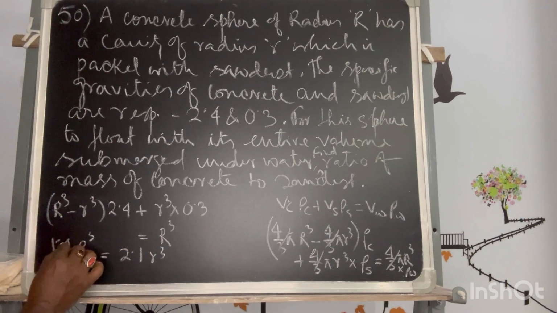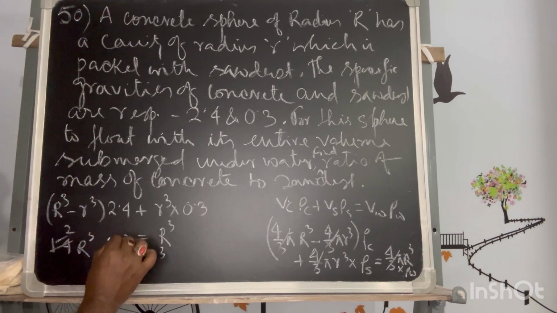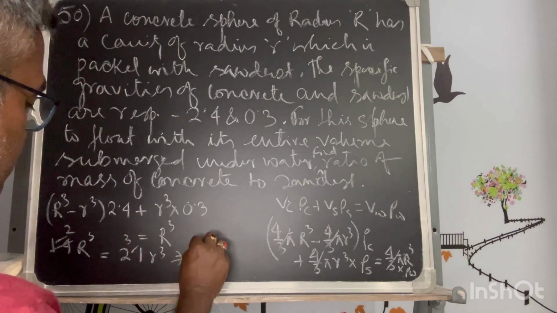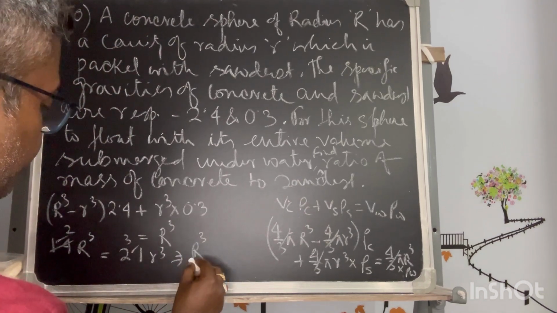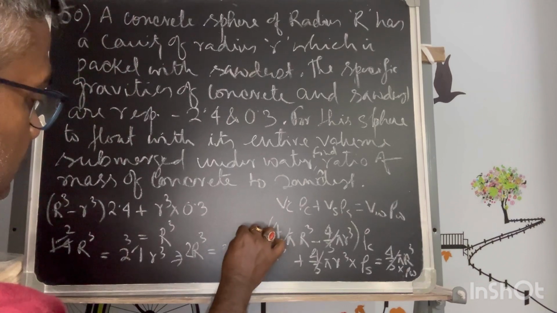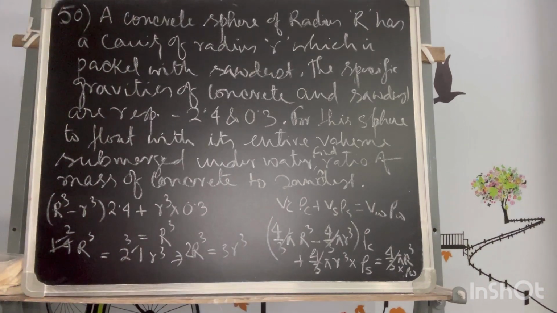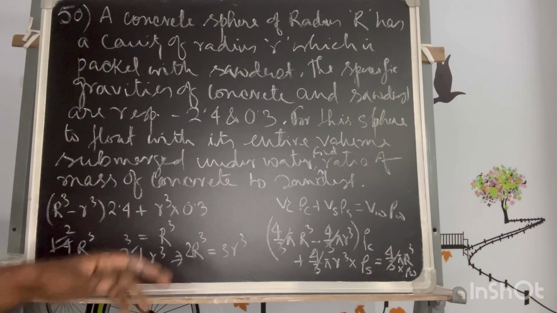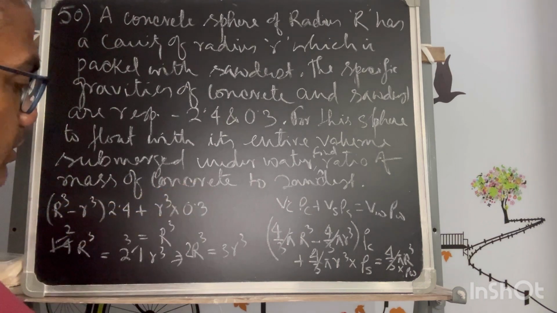If I cancel it with 7, this will be 0.7273. Your equation becomes, r cube over R cube ratio. Now you have to compare the mass of the concrete.